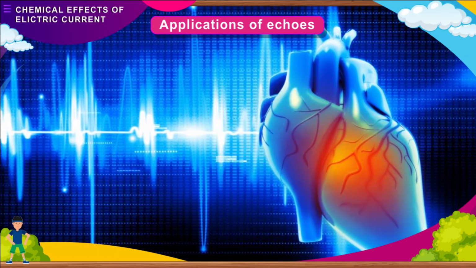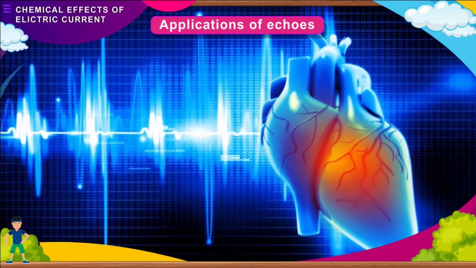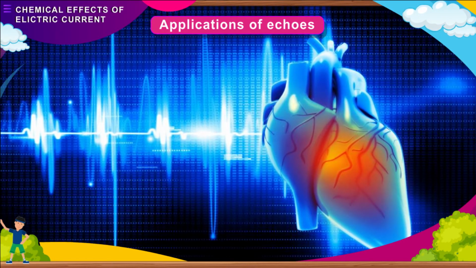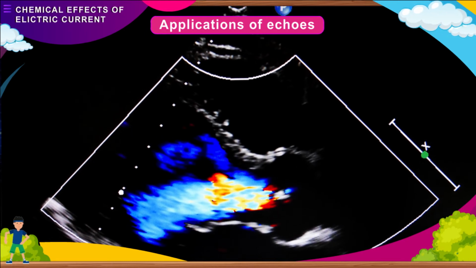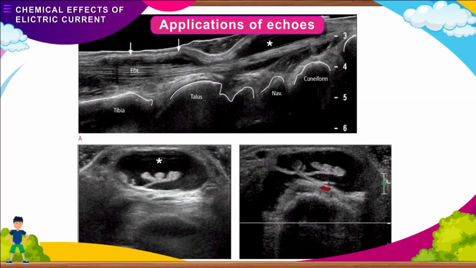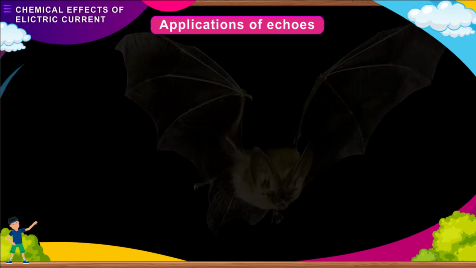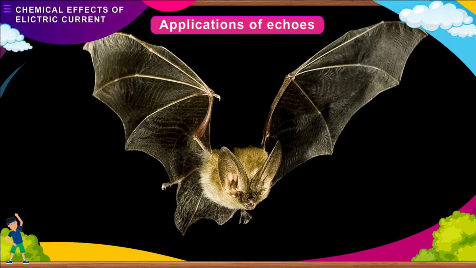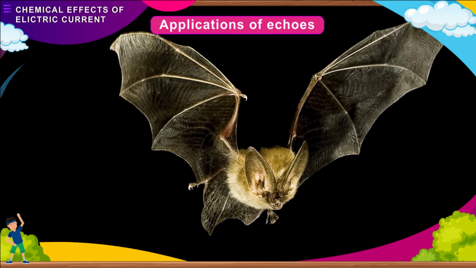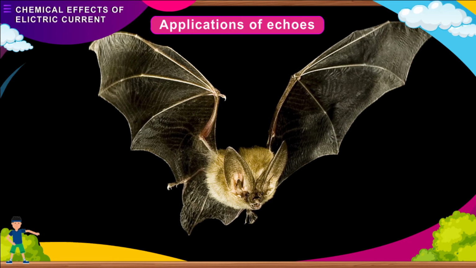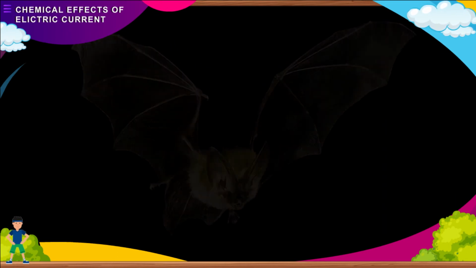Doctors use echoes to get pictures of internal organs of the body. Ultrasonic vibrations reflected by different parts of an organ help to create an image of the organ. This technique is called echocardiography in the case of the heart. In the case of other organs, it is termed ultrasonography. Bats use echoes to locate their prey. They use ultrasonic vibrations and can judge the distance of the prey from the time taken by the echo to return.